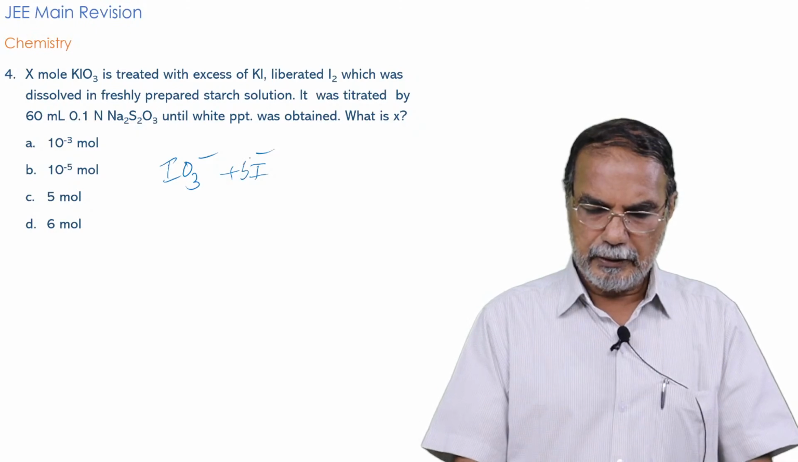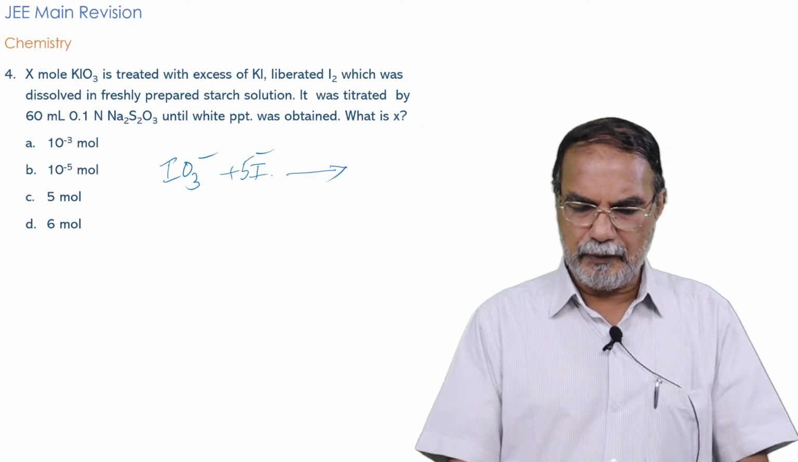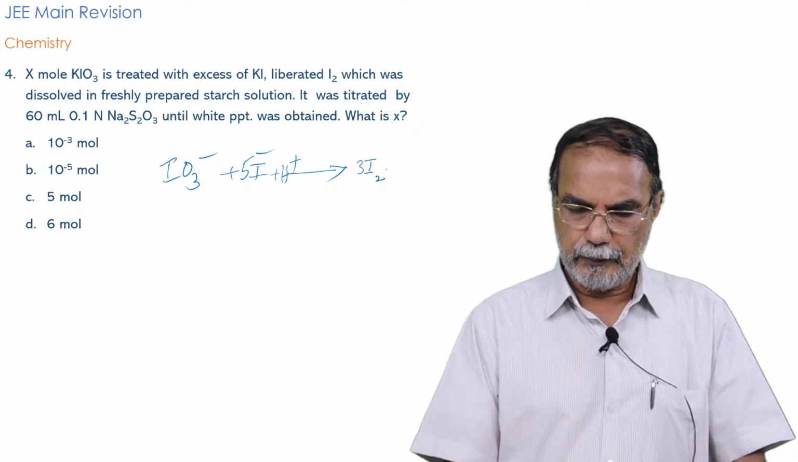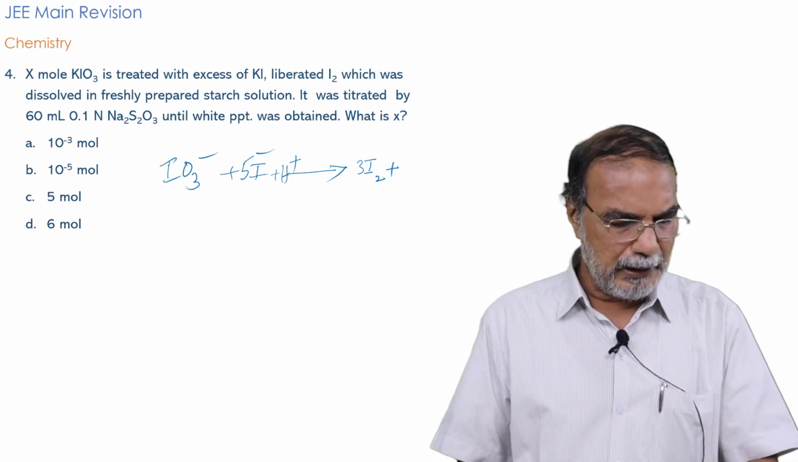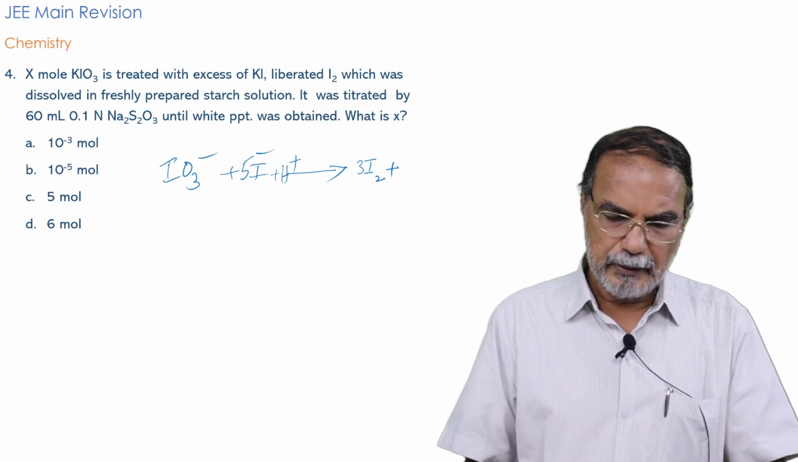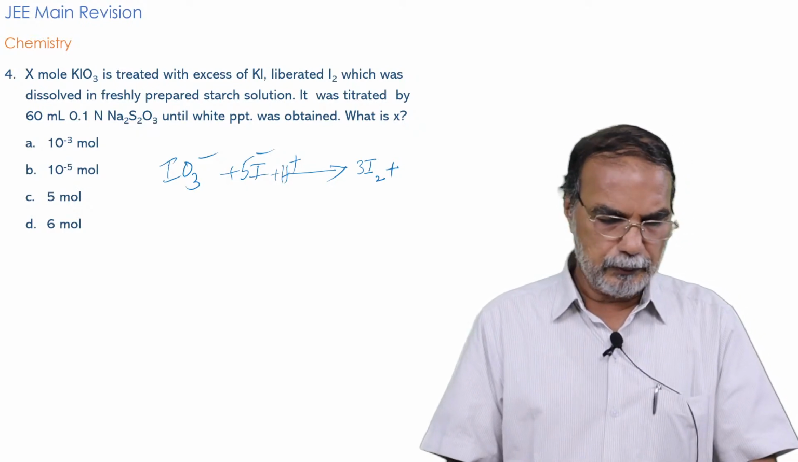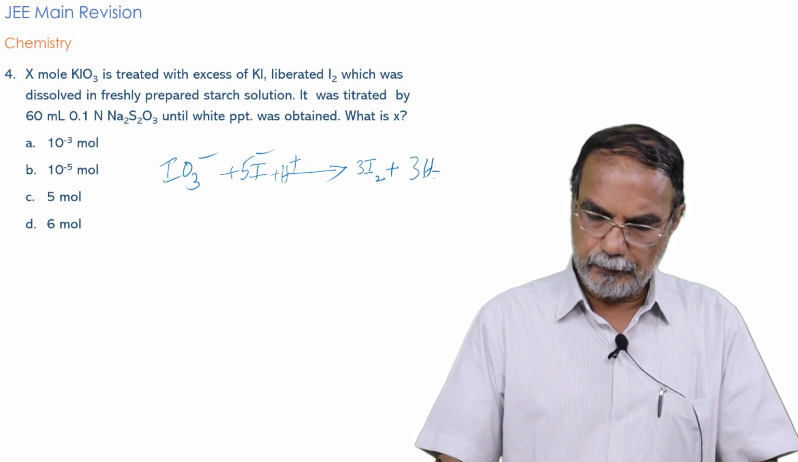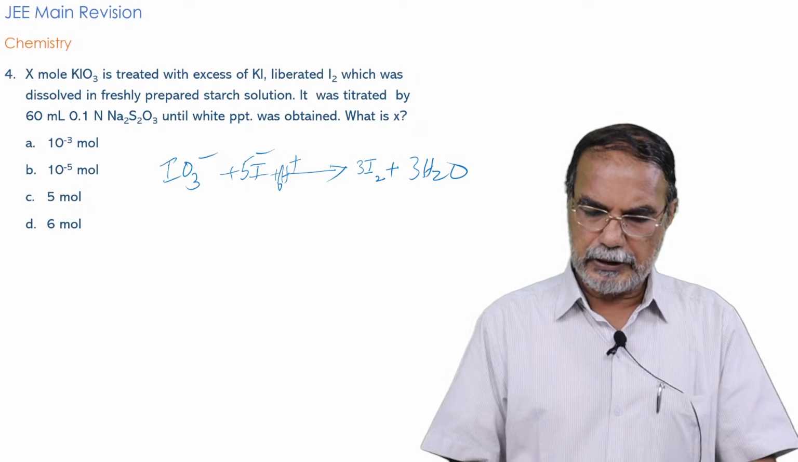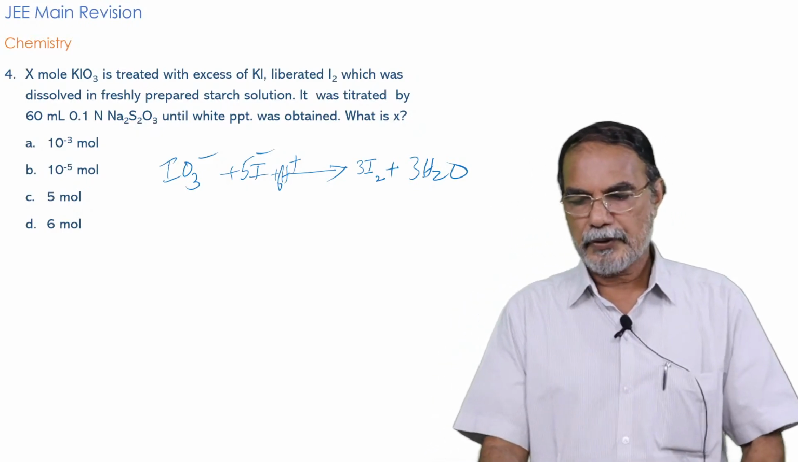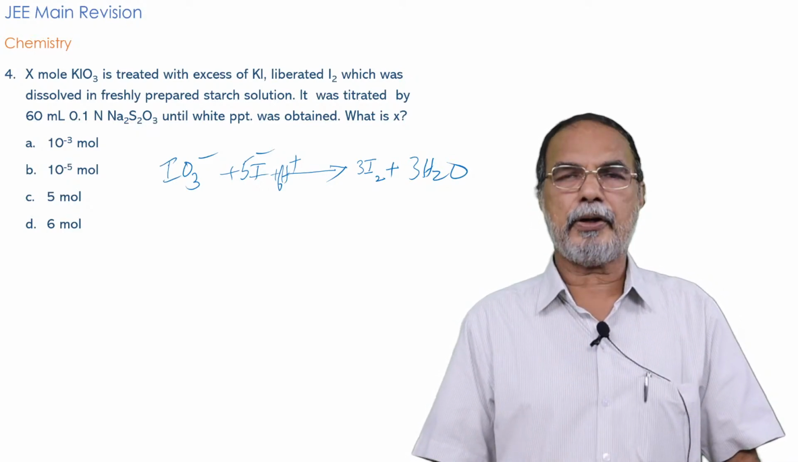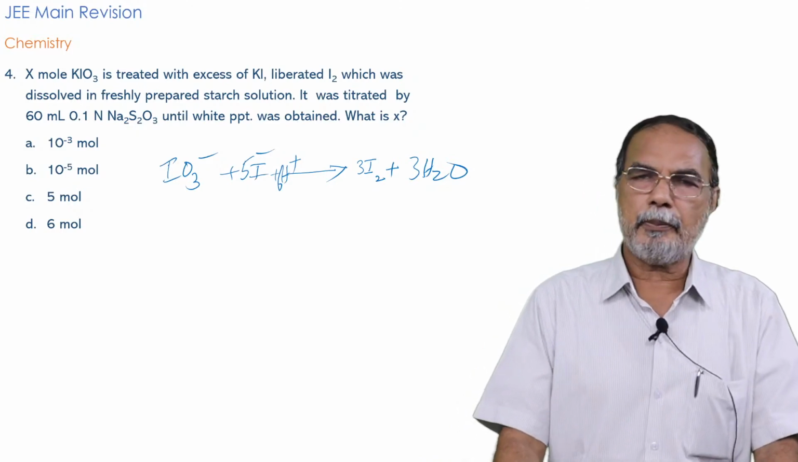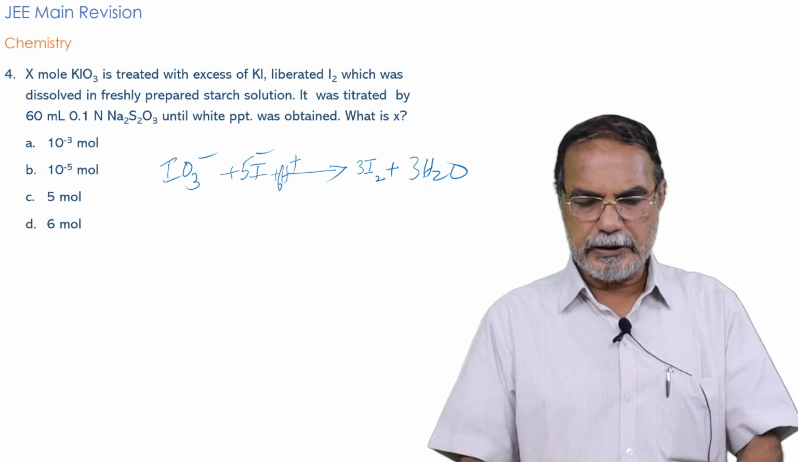The reaction is this one, in presence of H plus, of course, that is understood: 5I minus plus IO3 minus giving 3I2 plus 3H2O, and obviously you will require 6 H plus ions. So this equation you must know. This is a prerequisite for doing this problem. If you are not aware of this equation, if you don't remember this equation, you cannot proceed. So this is the basic thing.